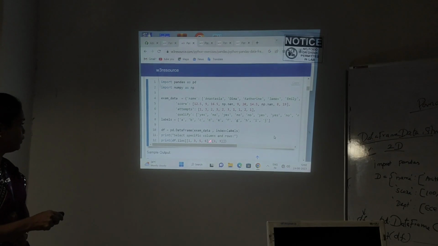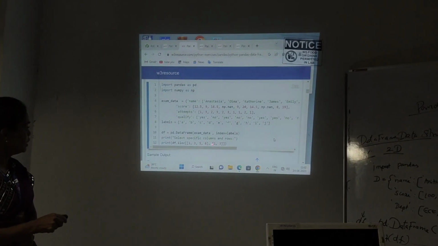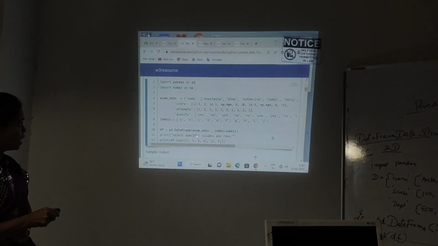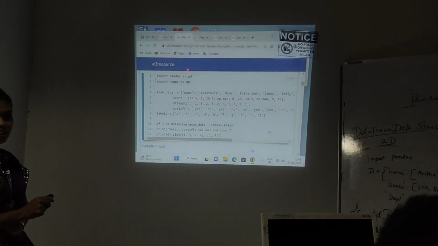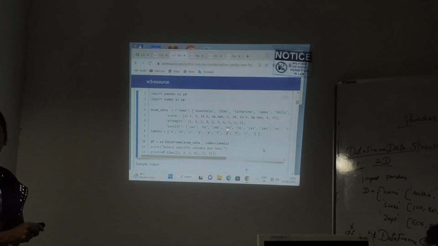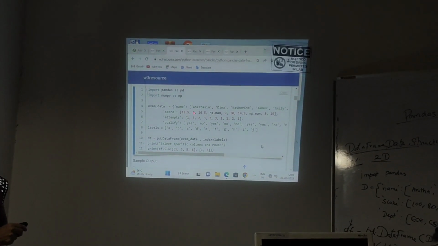Under the score and qualify columns, I will choose particular elements. Understand? In the score column, I will choose the first element, third element, fifth element and sixth element. Here also we have to consider that the location starts from 0. So the 0th location is 12.5, the first location is 9.